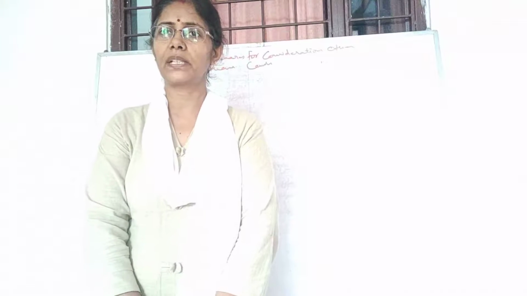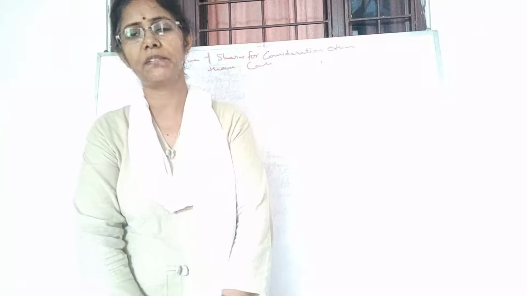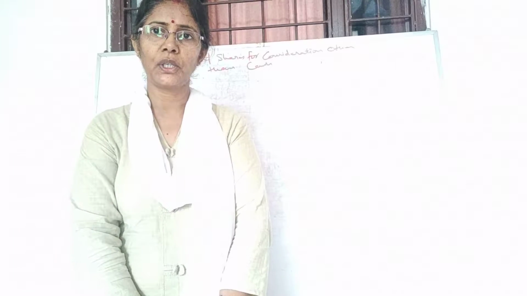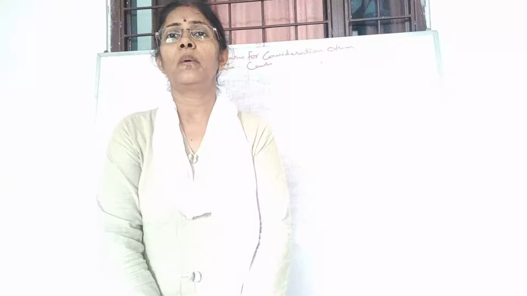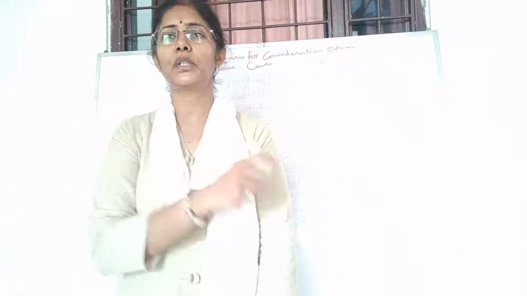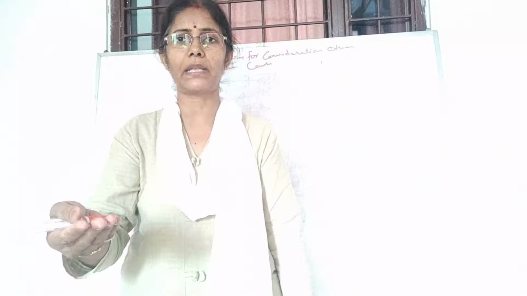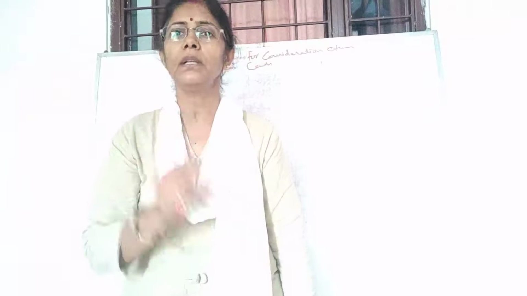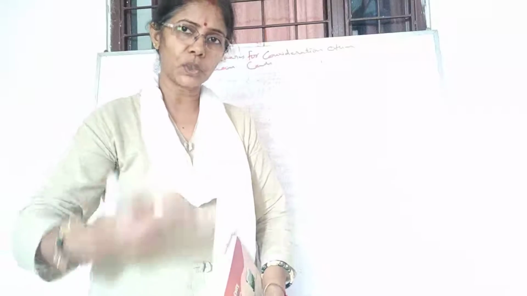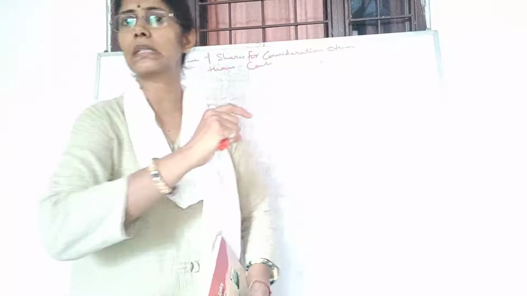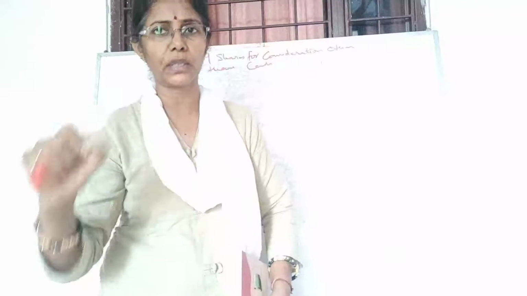I hope you are studying well and you have completed all the previous topics which we have studied of the issue of shares. Well, till now we have discussed the issue of shares for cash. It means we have issued the shares to the public and they have paid the money. So this is the way where we issue the share and we receive the money. So this condition is called issuing the shares for cash.